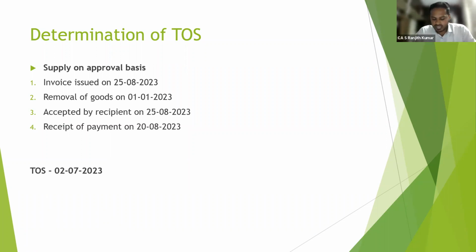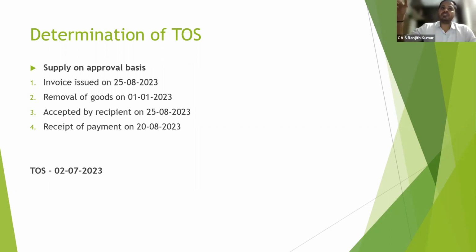So let's recapitulate what we have learned. Time of supply in case of forward charge mechanism, where supply involves movement of goods: date of removal of goods or date of invoice, whichever is earlier. When supply does not involve movement of goods: date of delivery of goods or date on which goods are made available to the recipient, or date of invoice, whichever is earlier. When continuous supply of goods: date on which statement of accounts is issued or date of invoice, whichever is earlier.